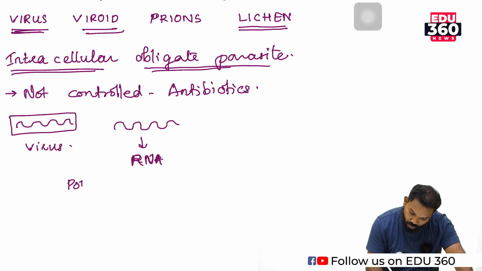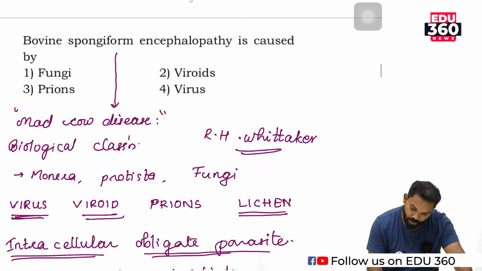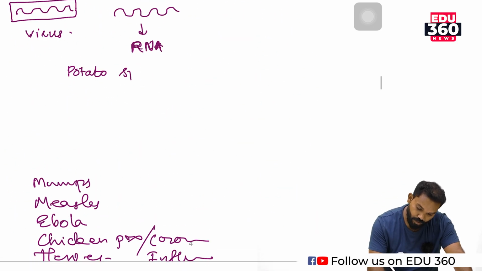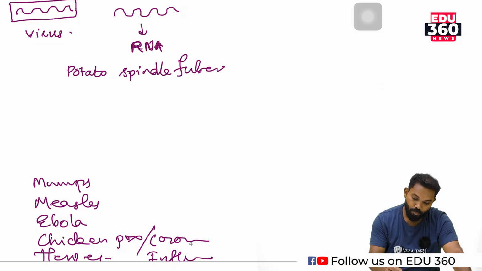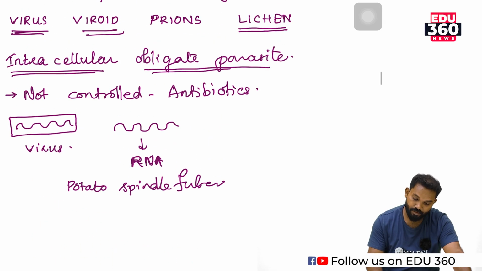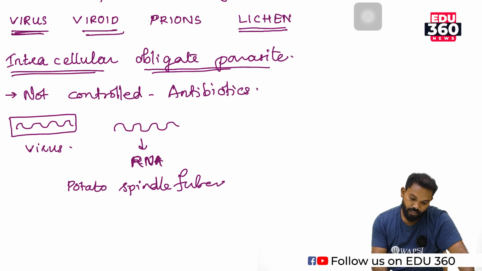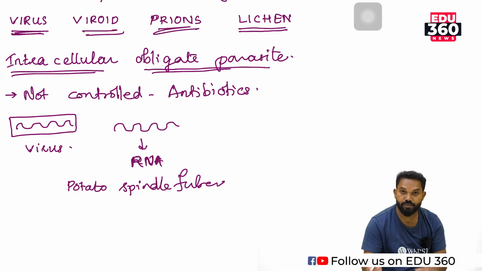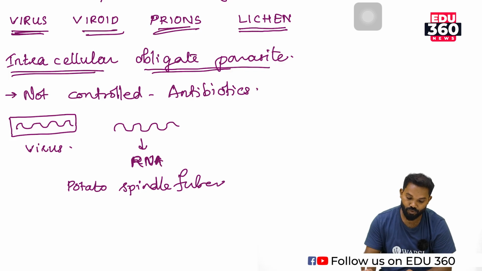They cause potato spindle tuber. Potato spindle tuber is caused by this viroid. The next one is prions. What are the differences between these three groups: virus, viroid and prion?